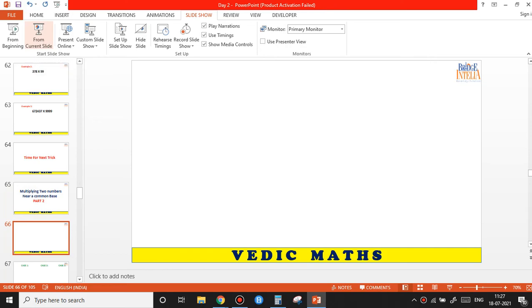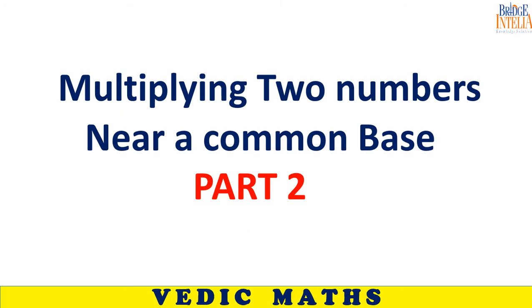So the starting form. Okay, now let's see the next trick. The next trick is based on the concept of Nikhilam, or substitution: multiplying two numbers which are near a common base. So let us see the concept of base.